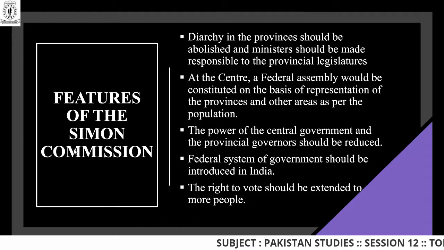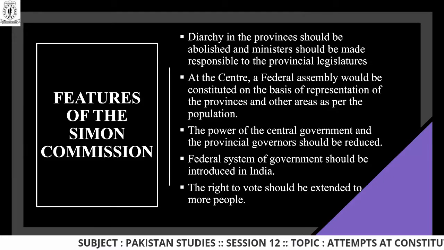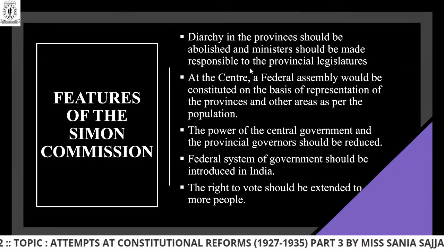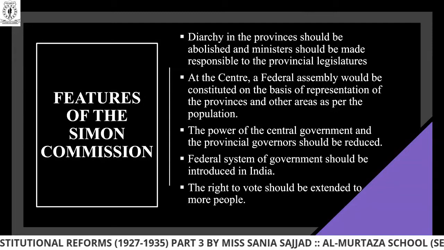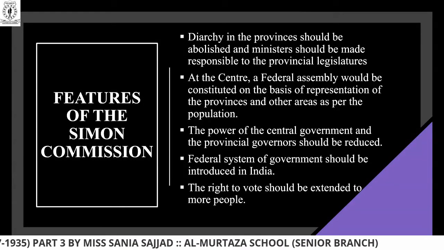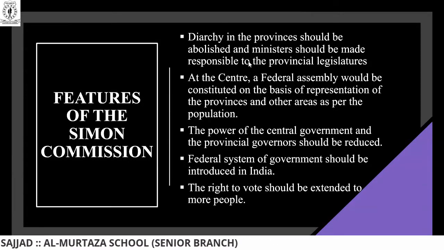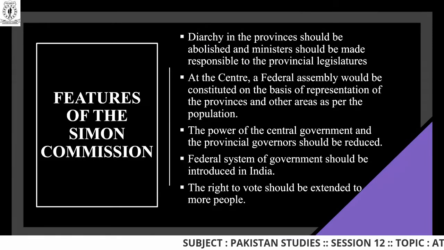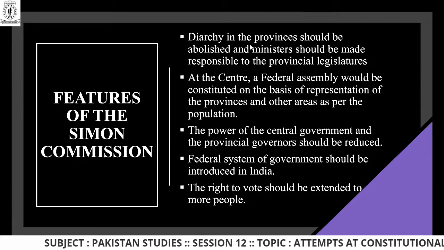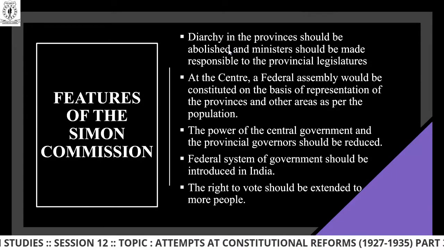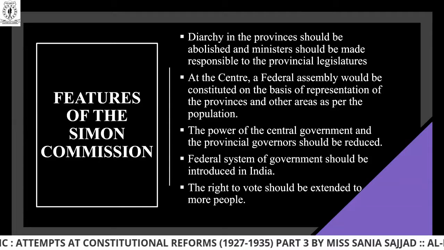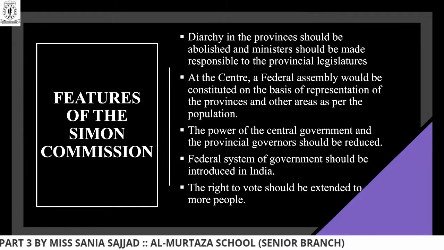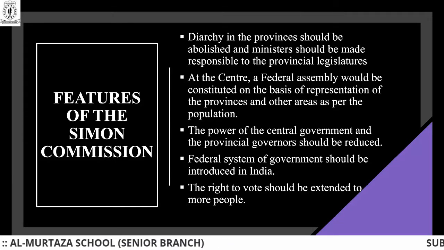Now, when I talk about the features of the Simon Commission, you can see on the right side that there are multiple features. Let's start from the first one. Diarchy in the province should be abolished and ministers should be responsible to the provincial legislatures. Diarchy means there is one rule system, only one leader, and you have to follow that leader. It means you cannot make your own government or your own leader. It would be decided by the main government who will be the leader and what should be done next.